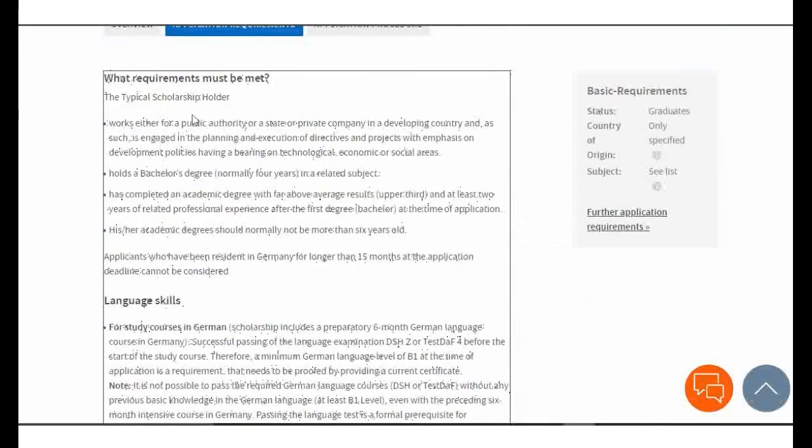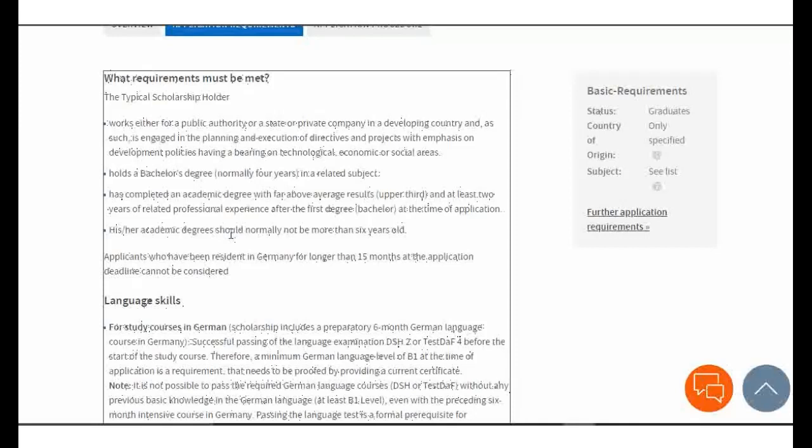You see, the typical scholarship holder works either for a public authority or a private company in a developing country and as such engages in planning and execution of directives and projects with emphasis on development policies, having a bearing on technical, economic or social areas. You should hold a bachelor's degree, normally 4 years, in a related subject, having completed an academic degree with far above average result, upper third, and at least 2 years of related professional experience. So yeah, it is very important.